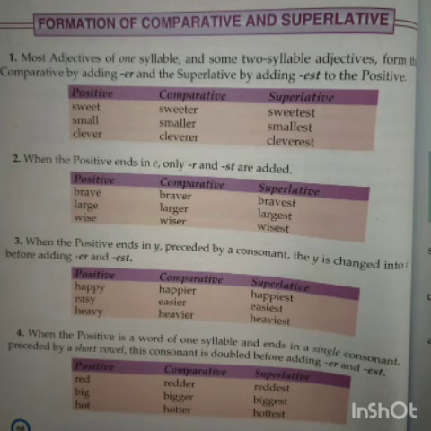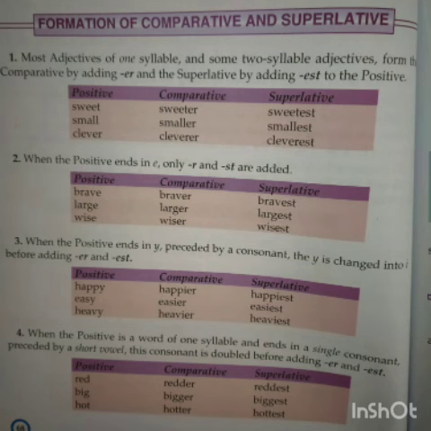For example, easy: Y is there at last and before that S is there, isn't it? So we add ER to make comparative degree, that is easier, and EST to make superlative degree, that is easiest.